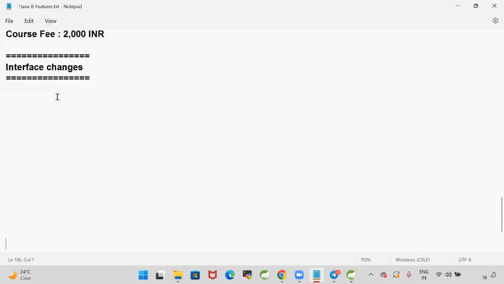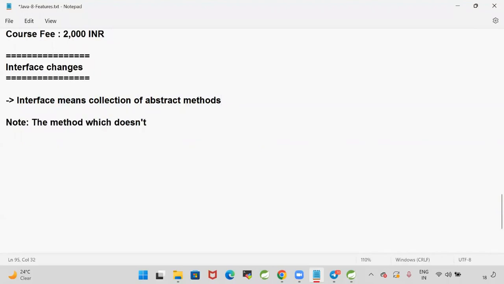Interface means a collection of abstract methods. What is the interface, guys? Interface means a collection of abstract methods. The method which does not contain any body is called an abstract method.